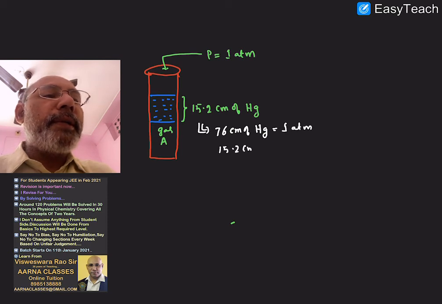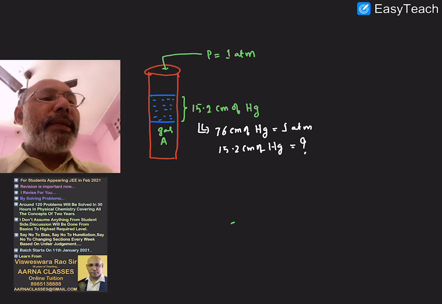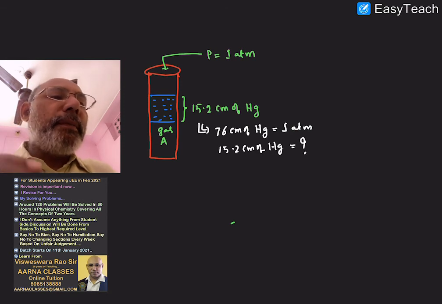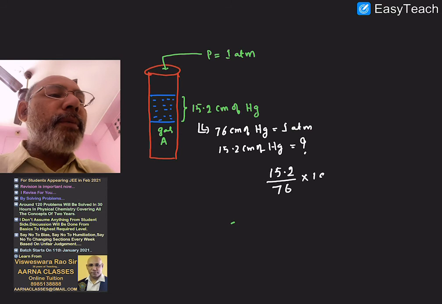15.2 centimeters of Hg is equal to how many atmospheres? That means you can simplify this one very easily. That is nothing but 15.2 by 76 into 1 atmosphere. So that comes out to be 0.2 atmospheres.